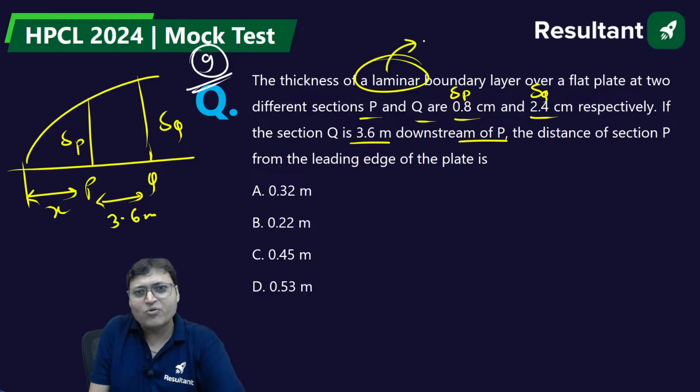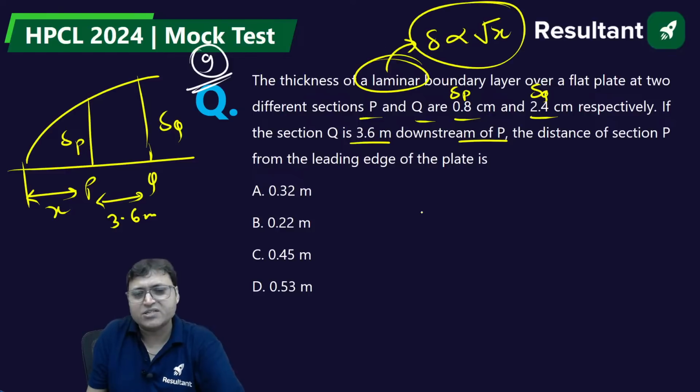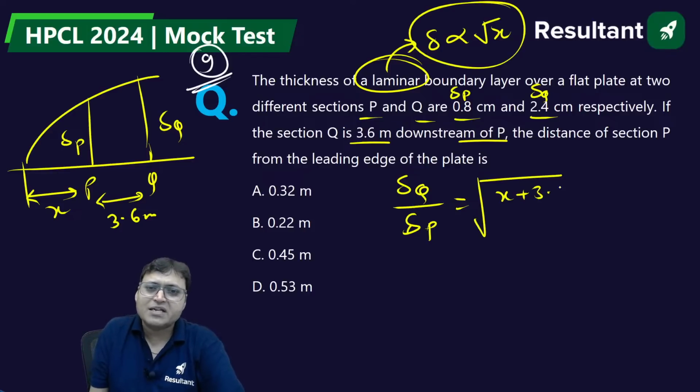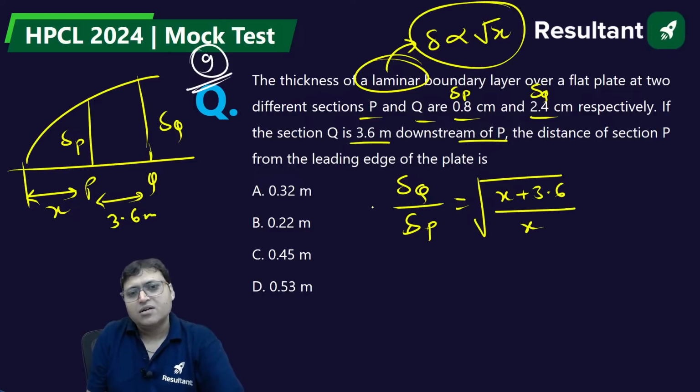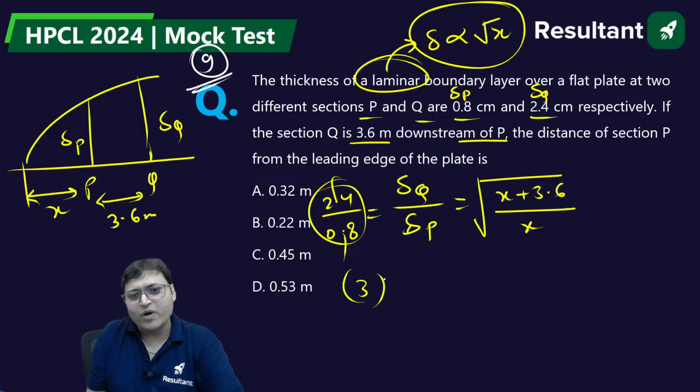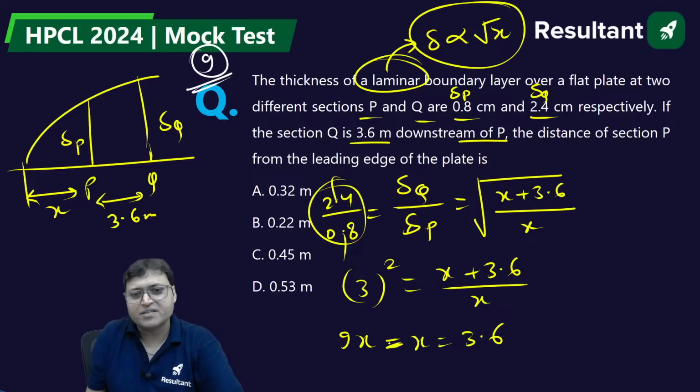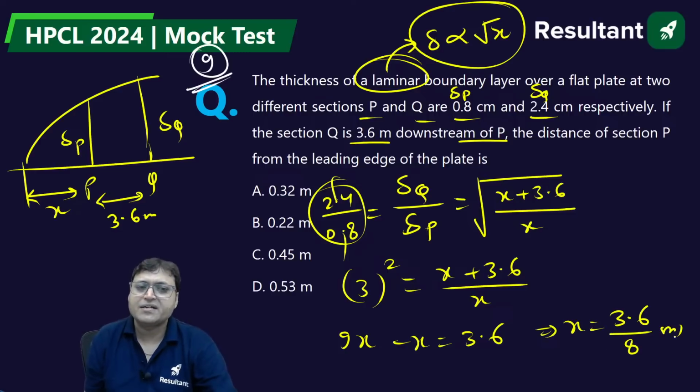So for a laminar boundary layer, delta is directly proportional to root X, yes or no? So delta Q by delta P is equal to the square root of (X plus 3.6) upon X. The value is 2.4 divided by 0.8, which is 3. So 3 squared is equal to (X plus 3.6) upon X. So 9X minus X is equal to 3.6. Can you find out the value of X? That is X equal to 3.6 by 8 meter.